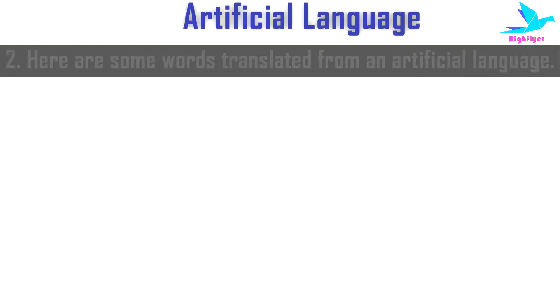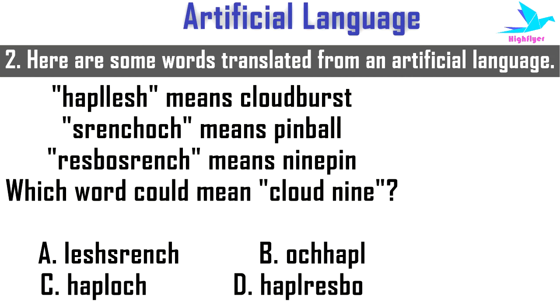Next example, HAPLLESH means cloudburst, CRENCHOCH means pinball, RESBOSRENCH means 9-pin. Let's take the phrases with common words, that is pinball and 9-pin. And the common letters in the artificial language are SRENCH, which is there in both the artificial languages.